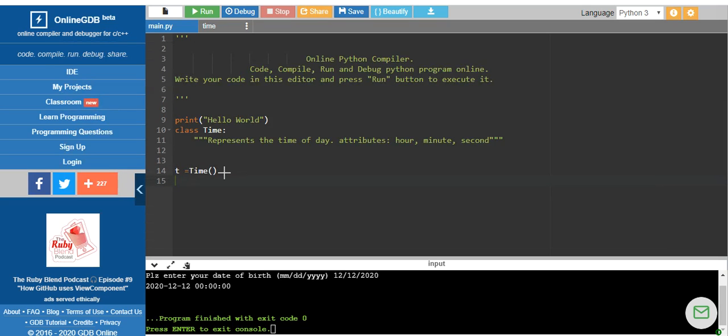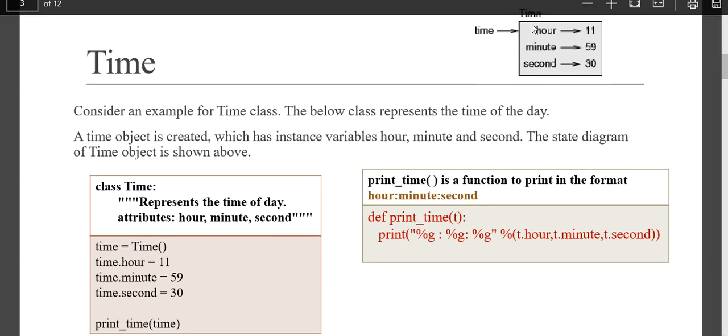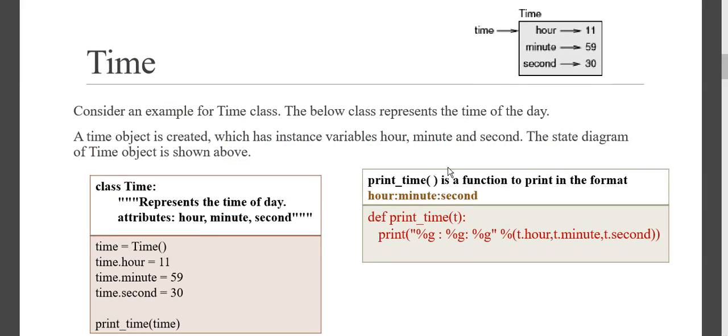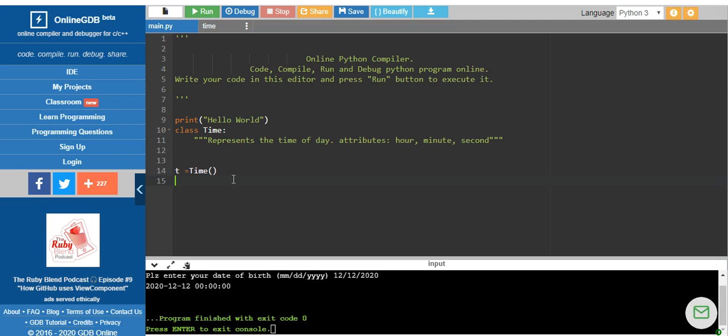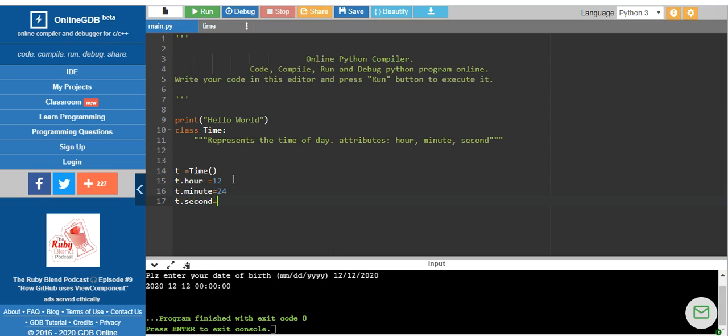We know that time is going to have three variables, that is hour, minute and second. So you can assign t.hour equal to 12, similarly t.minute equal to 24, and t.second equal to 37, not 70, because it does not cross above 60.